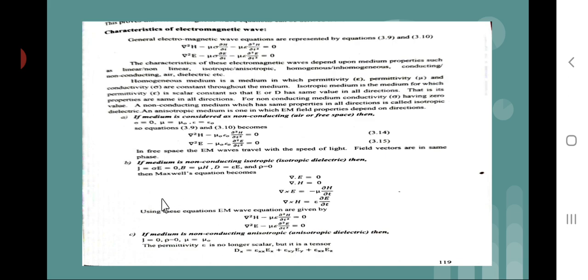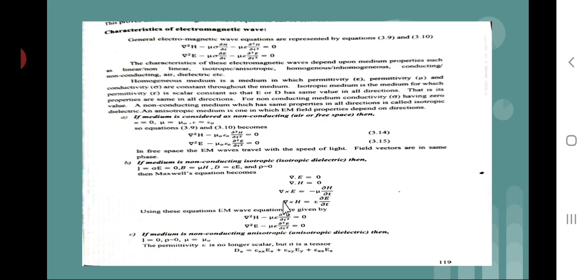Now consider the second case. If the medium is non-conducting isotropic, then you know J is equal to sigma E, which is equal to 0, B is equal to mu H, D is equal to epsilon E, and rho is equal to 0.